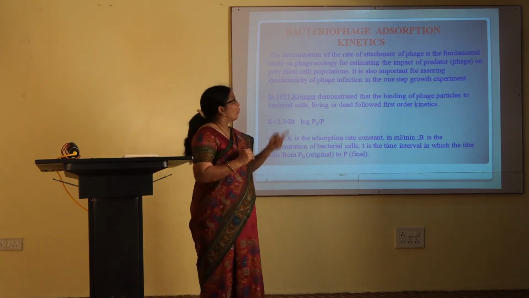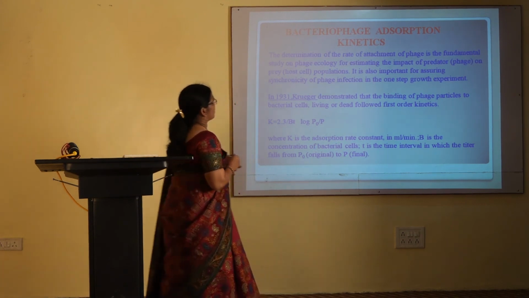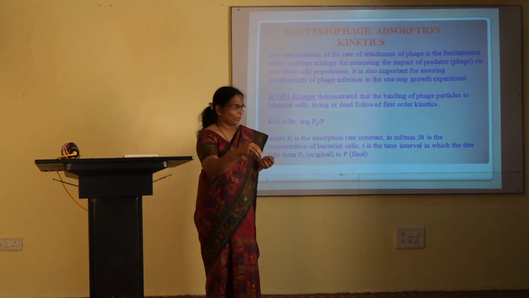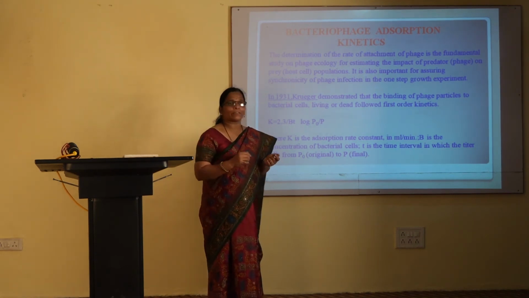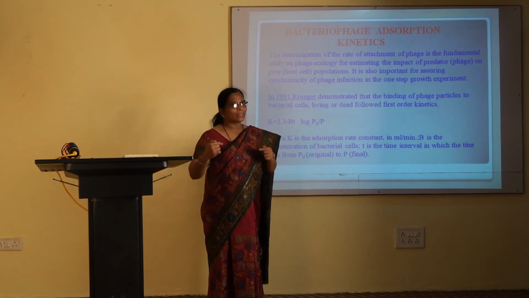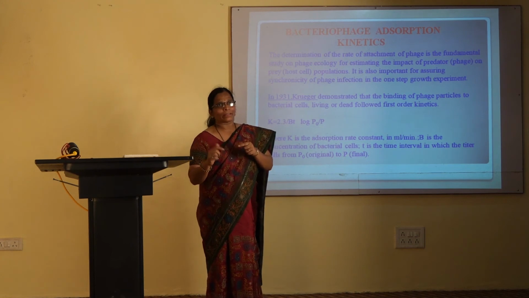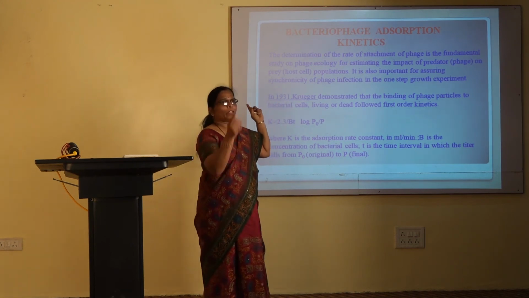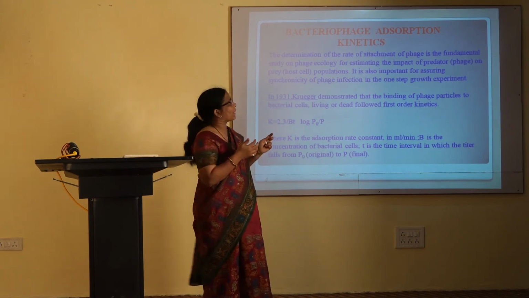For bacteriophages there are receptors on the bacterial cell surfaces, so these bacteriophages get adsorbed onto the host cell surfaces. As in the case of coronavirus, on the human cell there is an ACE2 receptor. In a similar manner, for the phage there is a receptor on the bacterial cell, and the phage gets adsorbed onto the bacterial cell.